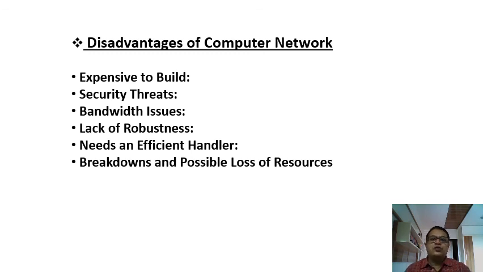So what did we discuss today? Today we talked about the goals of computer networks and after that the applications of computer networks. In the applications, I divided all of them into three different groups. Number one, business applications. Number two, home applications. And number three, applications for mobile users. Then we talked about the advantages and disadvantages. I hope it is clear to everyone, and in the next video we are going to talk about the types of computer networks.